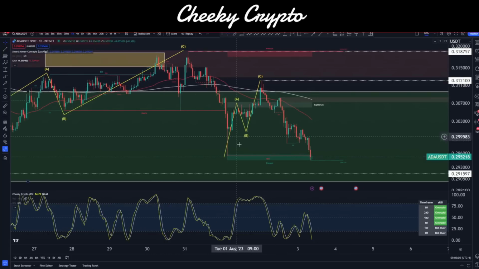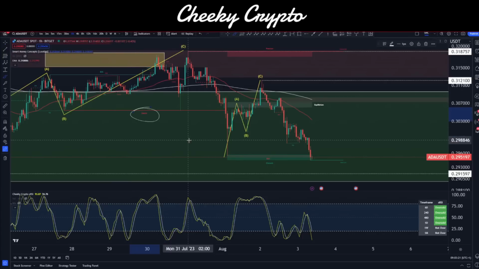So here we can see that we started this breakdown. We had our three-wave bounce upwards, nothing terribly unusual about it, and we broke back down. We're now below the 200 EMA, broke down below the 50 EMA, we bounced and rejected from the 50 EMA, and now we're down in this local low. We can see that we had a bearish structure that was here, and we're still waiting for confirmation on that.